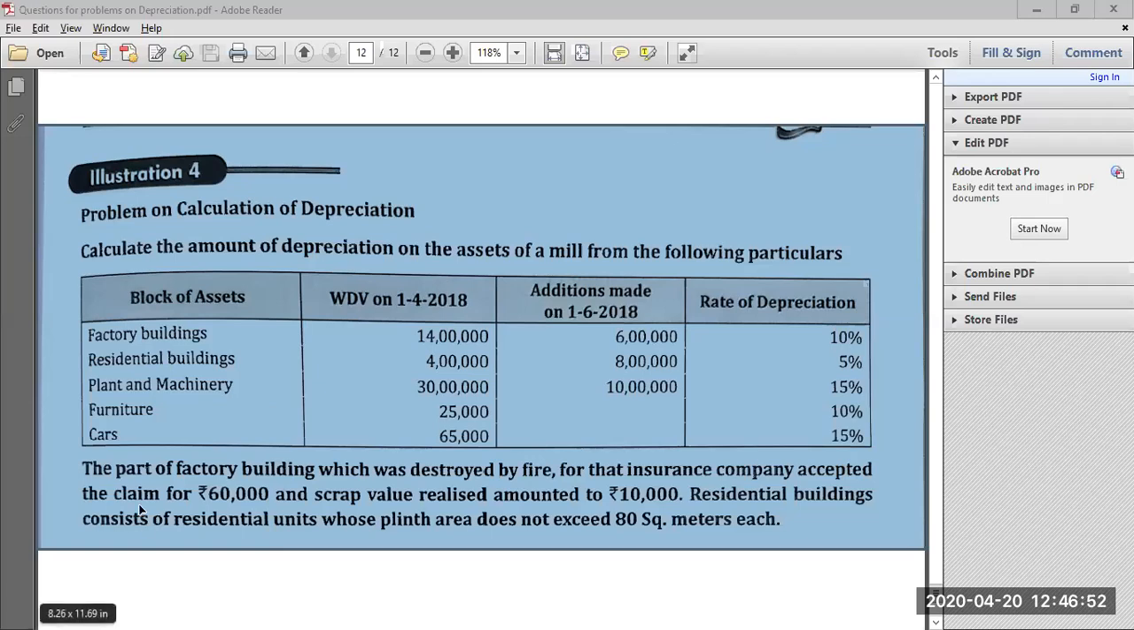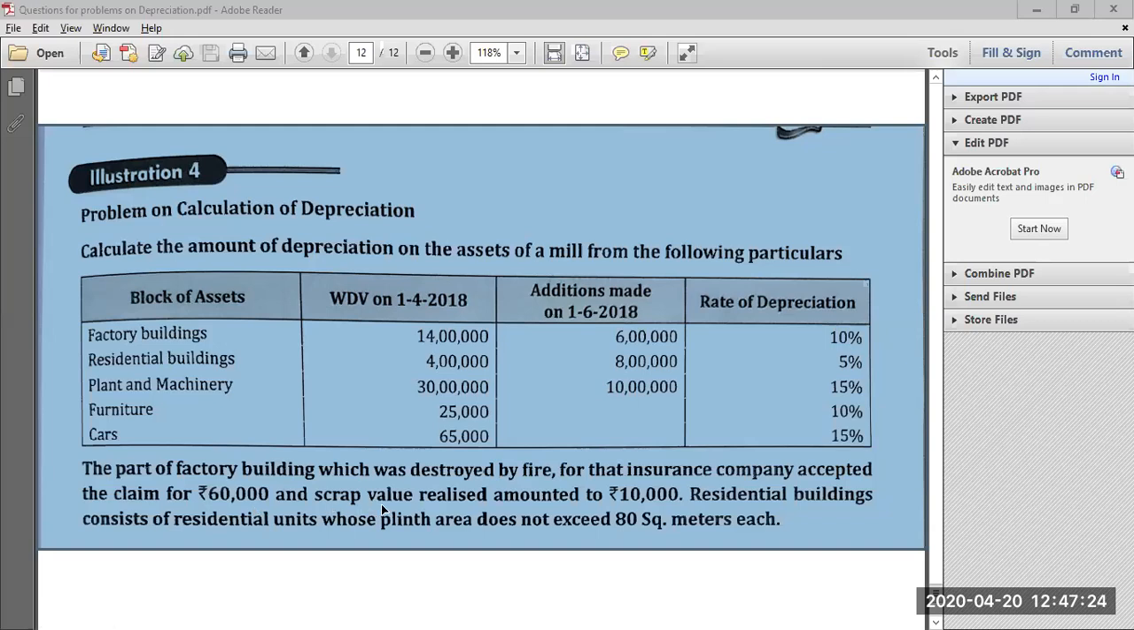Now below they have given some additional information. The part of building which was destroyed by fire, for that the insurance company has accepted a claim of 60,000. That means whatever factory buildings they have given, this is the first type of asset which this particular mill is holding. Because of the fire accident, the insurance company is promising a claim amount of 60,000. So whenever you receive any claim amount from an insurance company, you are supposed to deduct it from the value of the asset.